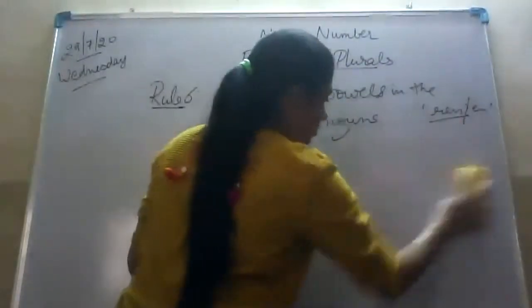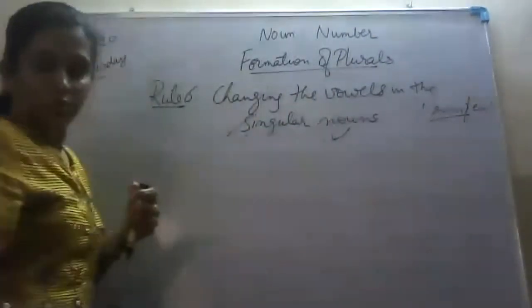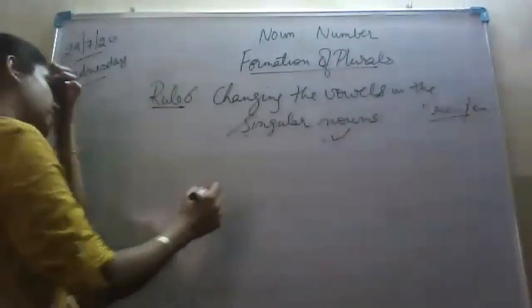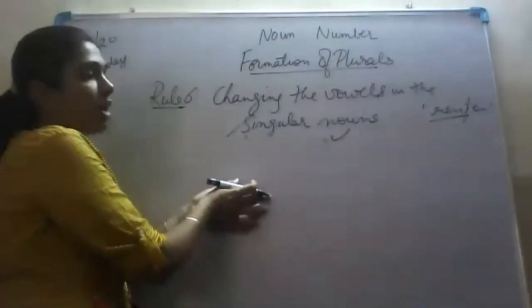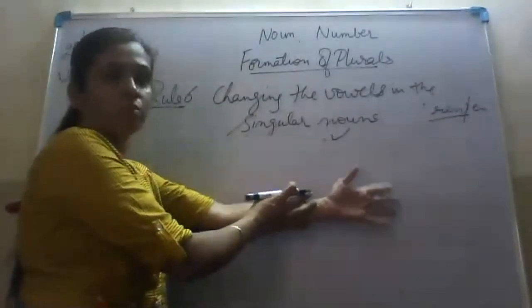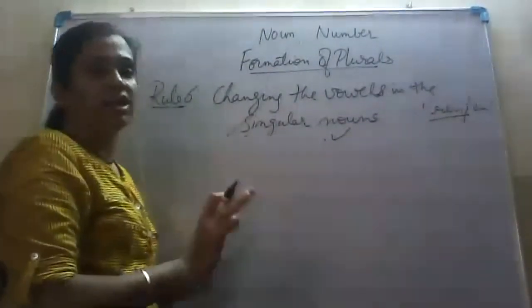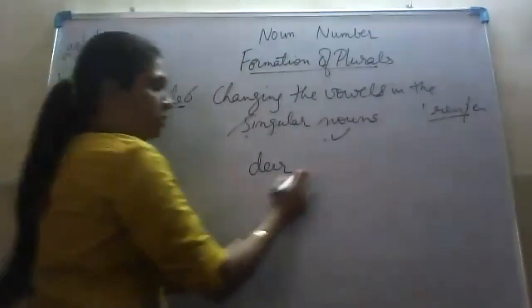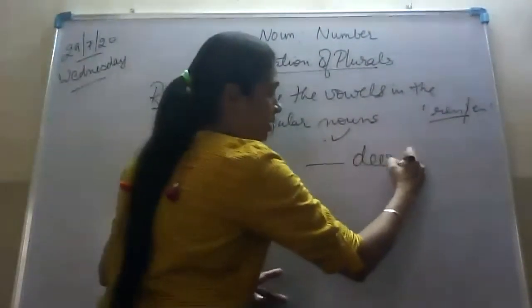Next, also, there are a few singular nouns whose plurals are formed without any changes. For example, deer. Deer is singular and deer is also plural.